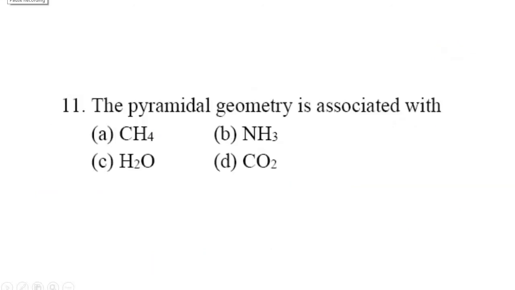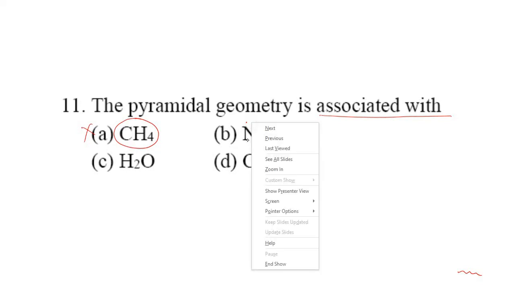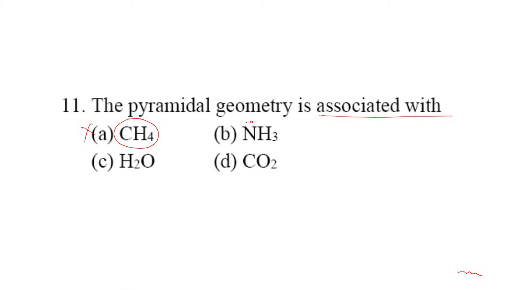The next question: the pyramidal geometry. Now see, pyramidal geometry is associated with, okay, if you see the option methane, it is tetrahedral, so we are not interested in this. If you see ammonia, there is the presence of one lone pair of electrons, right? Actually in the case of ammonia, nitrogen is sp3 hybridized. If you see nitrogen, 1, 2, 3 hydrogens are associated with it, and in the fourth valency there is one lone pair.